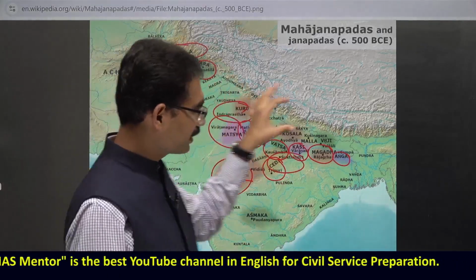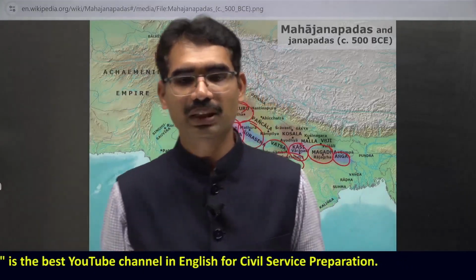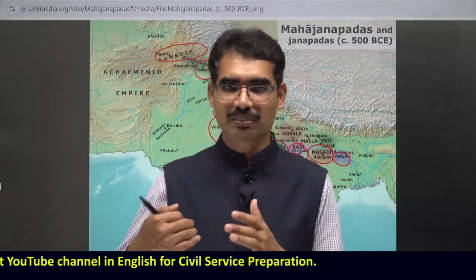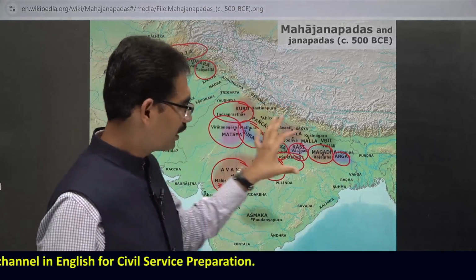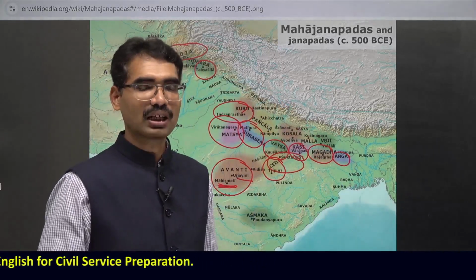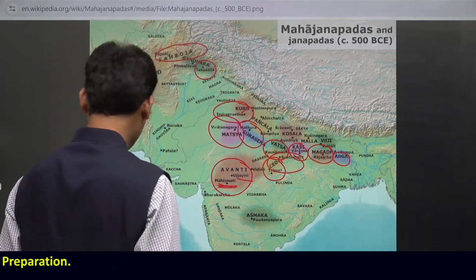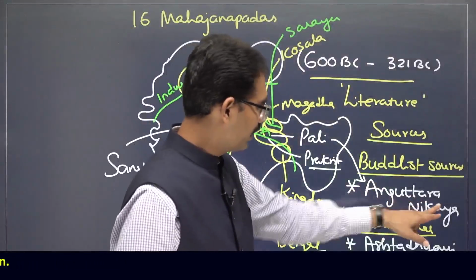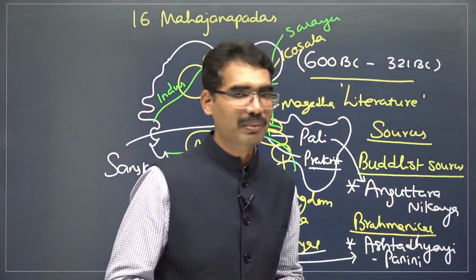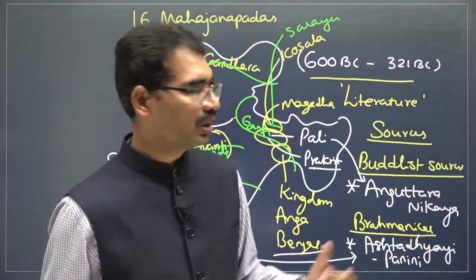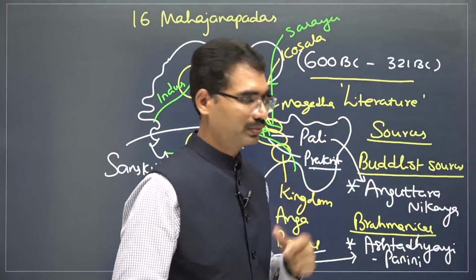Likewise, different kingdoms were there, 16 Mahajanapadas. Please try to go through this map and remember the names of these 16 Mahajanapadas and their capitals also. The sources for these Mahajanapadas are the Anguttara Nikaya and the Ashtadhyayi written by Panini, that is a Sanskrit book. Anguttara Nikaya is a Pali book.